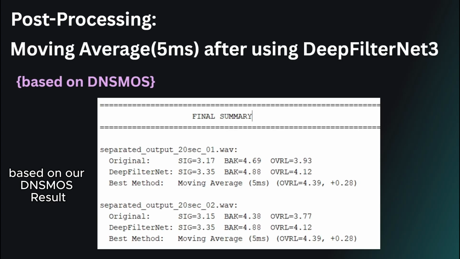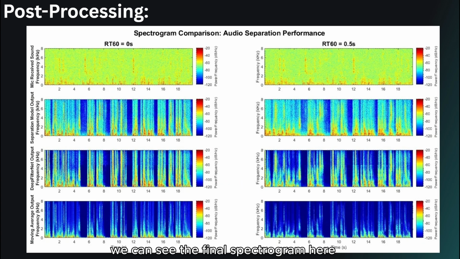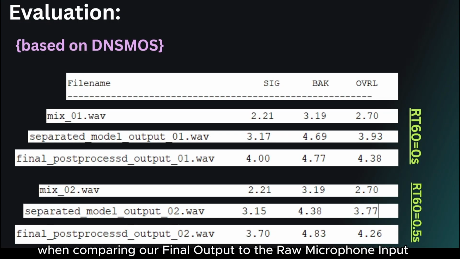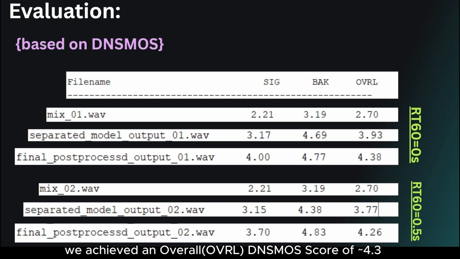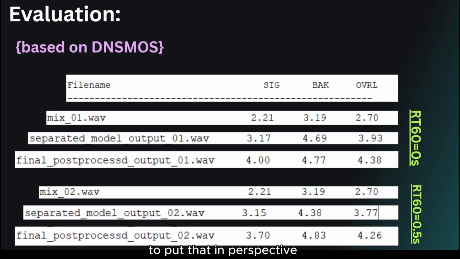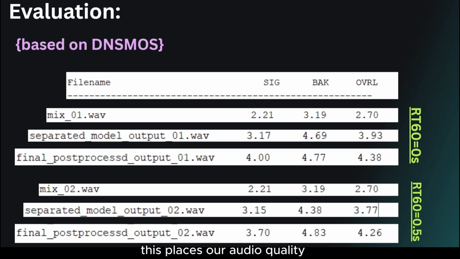Based on our DNS-MOS result, the moving average technique emerged as the top performer when applied after DeepFilterNet. We can see the final spectrogram here. The moving average effectively smooths out residual artifacts while maintaining the integrity of the speech signal. When comparing our final output to the raw microphone input, which is mixed, we achieved an overall DNS-MOS score of 4.3. To put that in perspective, this places our audio quality squarely between broadcast and studio standards.